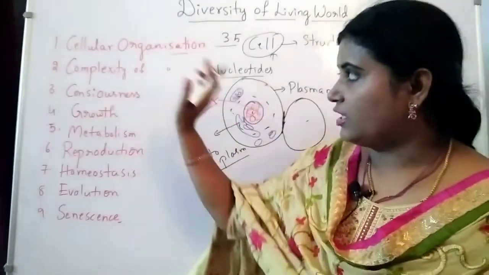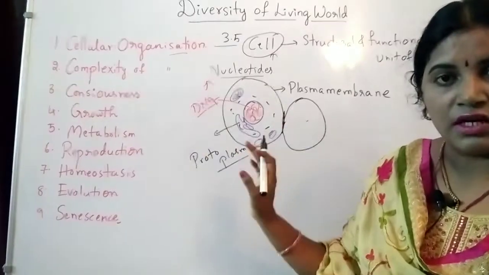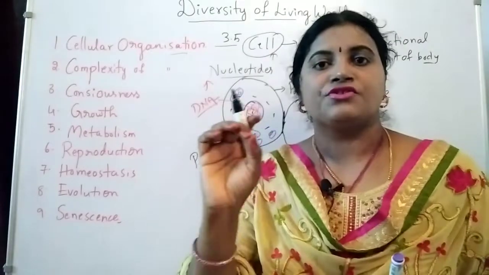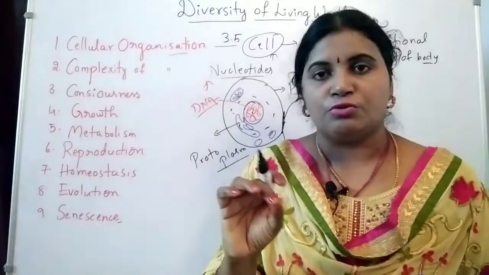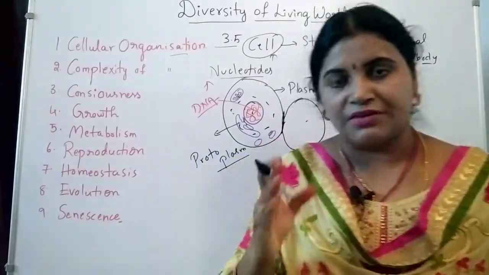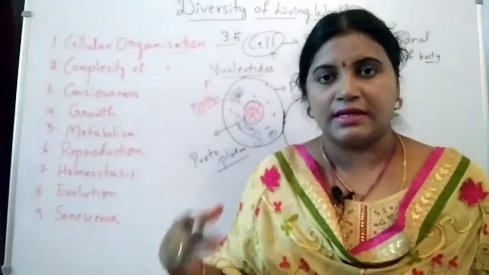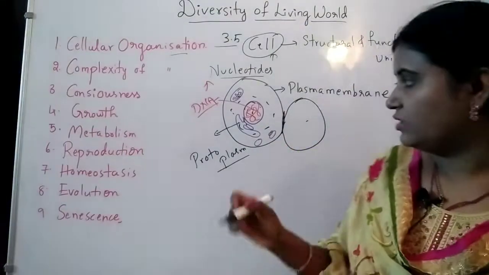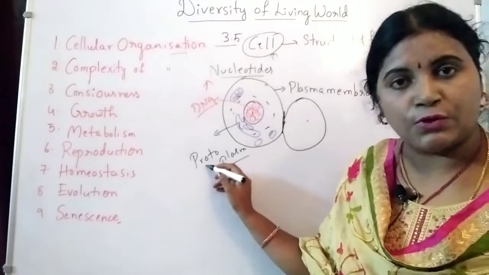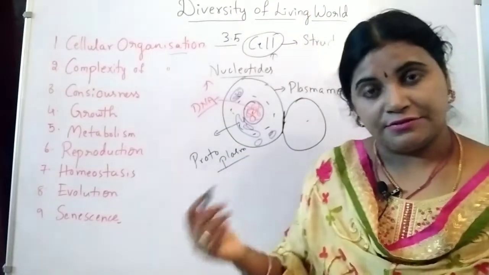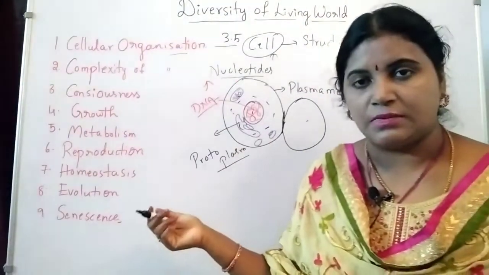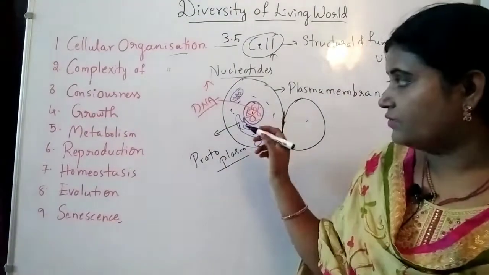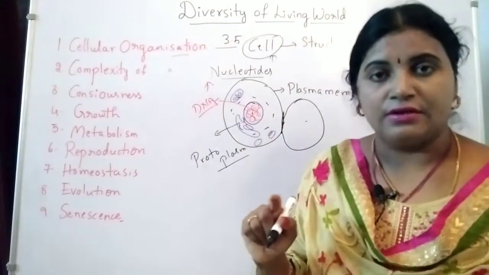Simple. Cellular level organization: the cell is the structural and functional unit of the body, and each cell is surrounded by the plasma membrane which separates it from other cells and the surroundings. It contains the fluid portion, protoplasm, and different kinds of cell organelles like mitochondria, lysosomes, endoplasmic reticulum, along with the central nucleus.